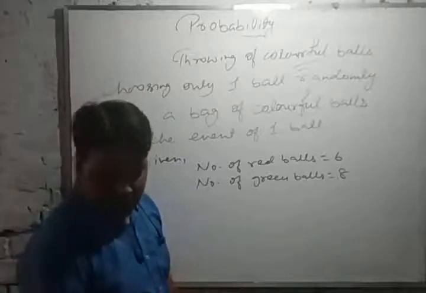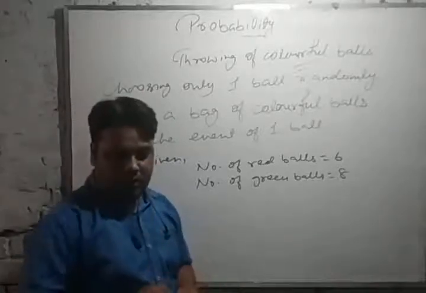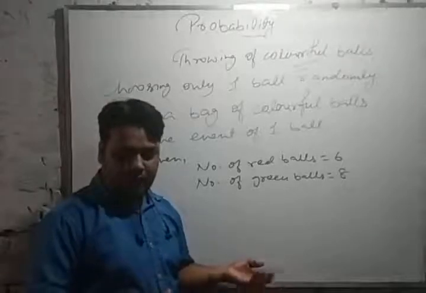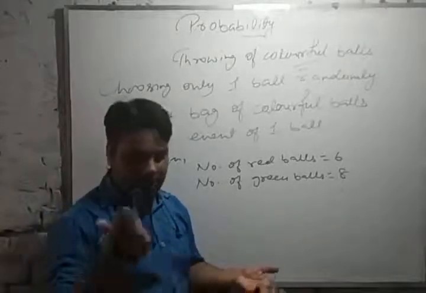After that, we have to choose only one ball. So, what will be the probability of getting one red ball or one green ball? Let's see.